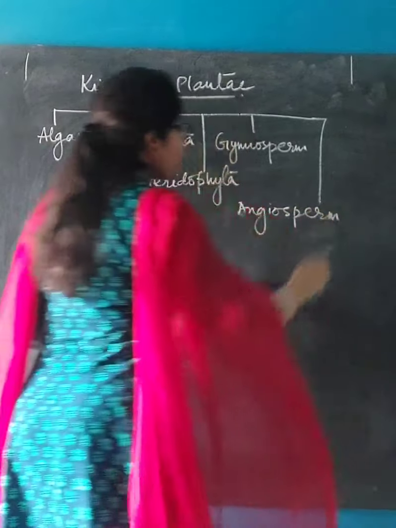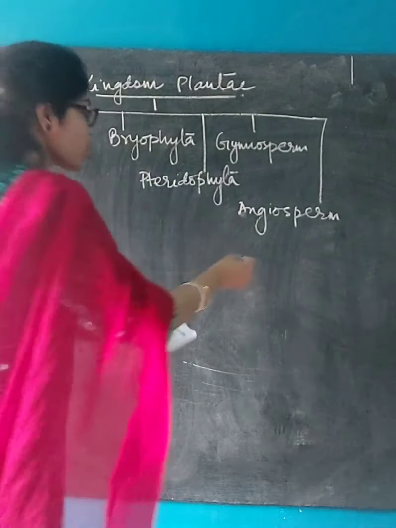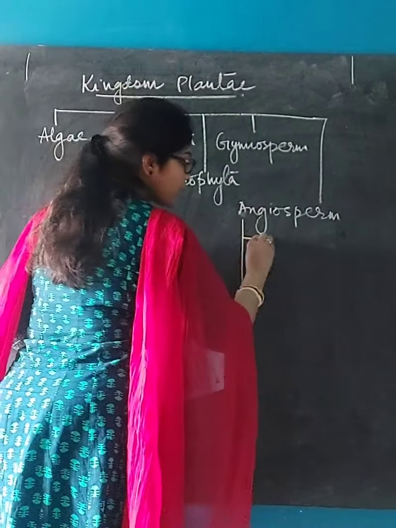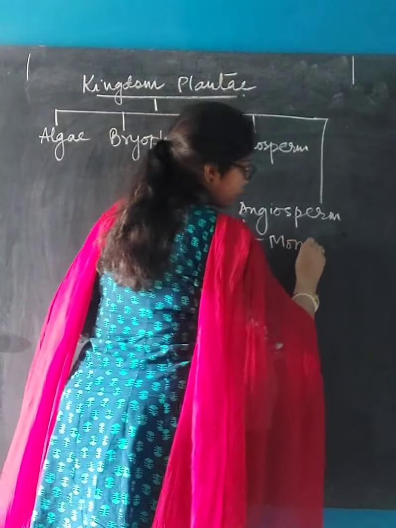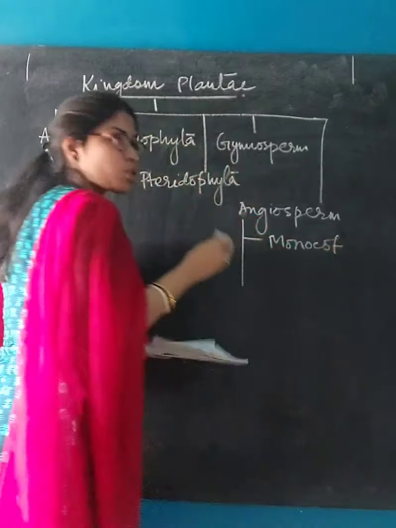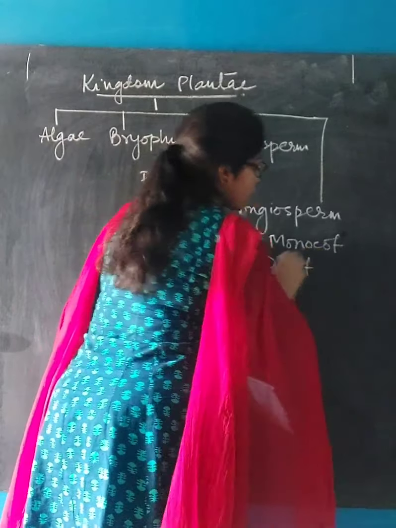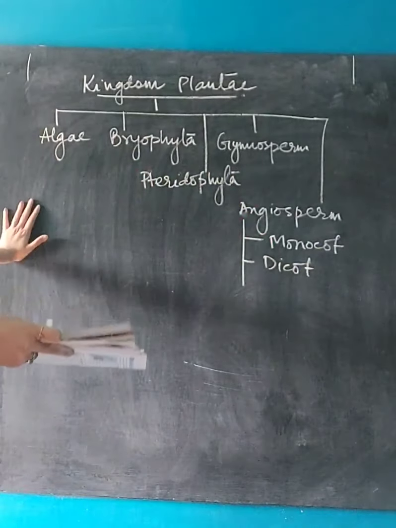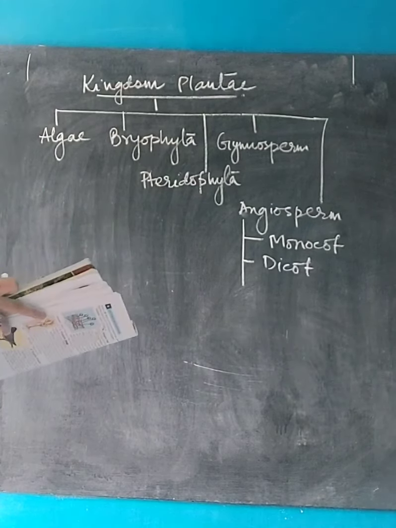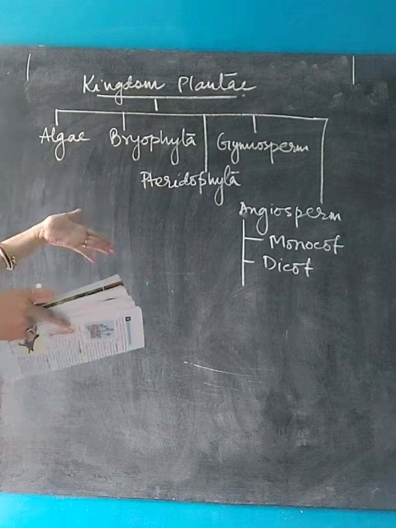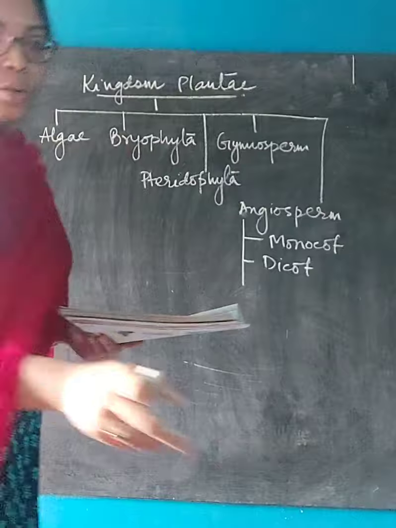So these are the 5 groups of kingdom Plantae, and angiosperm can again be subdivided into 2 groups, monocotyledonous and dicotyledonous. I am writing in short. Monocot is short for monocotyledonous, and dicot is short for dicotyledonous. You will have to remember this chart also, so write down this chart in your copy, and now I will rub this chart and discuss the characteristic features of each of these groups.